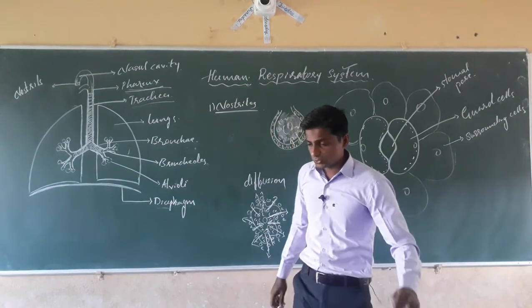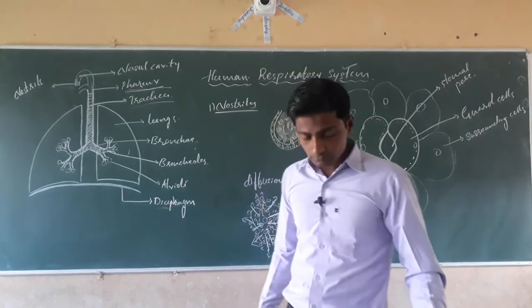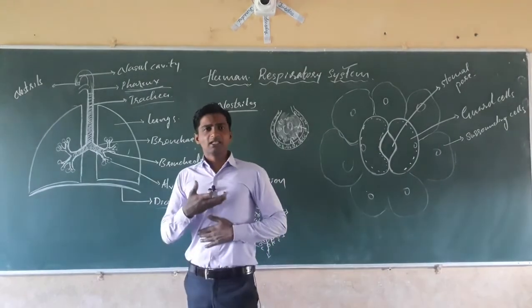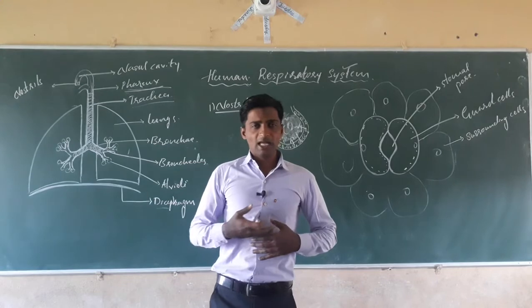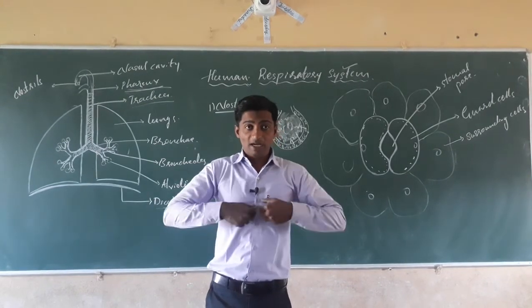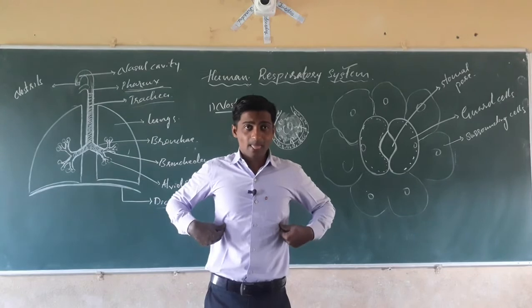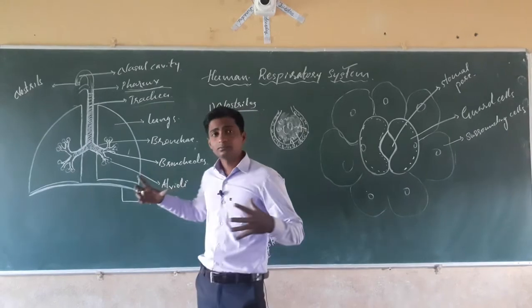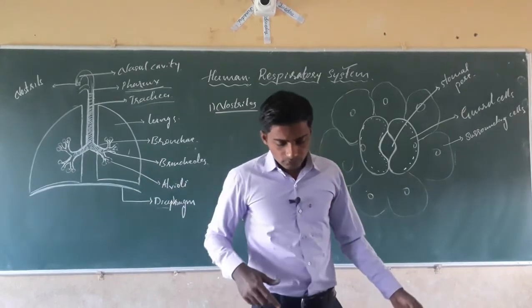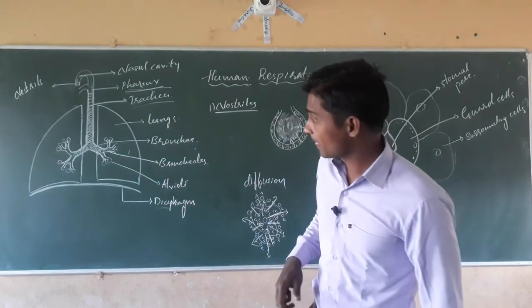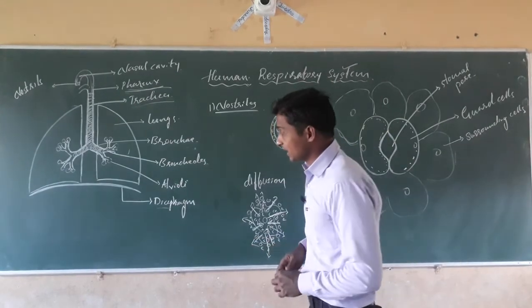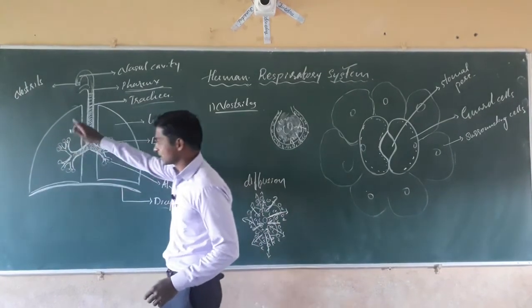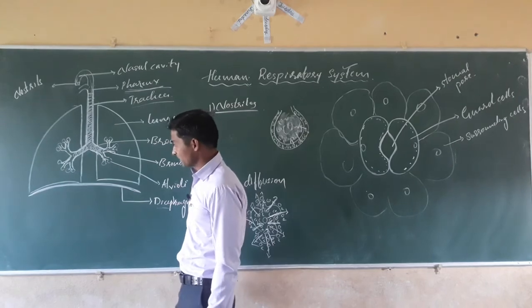Next, dear students, during the respiration mechanism, when we take the air, the lungs expand, and the rib cage shows the expansion. When the ribs expand, there is a septum present at the bottom of the lungs, just beneath the lungs.